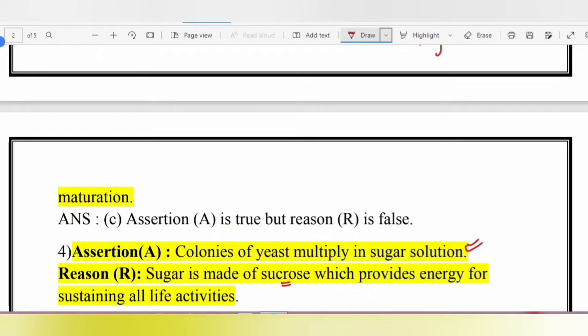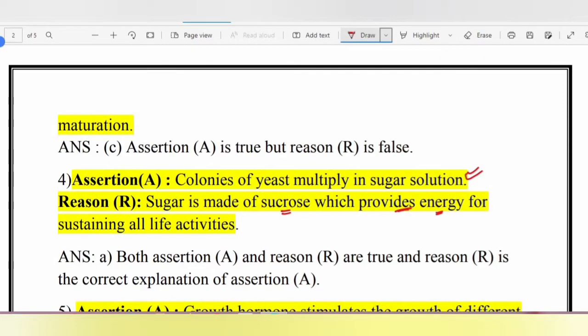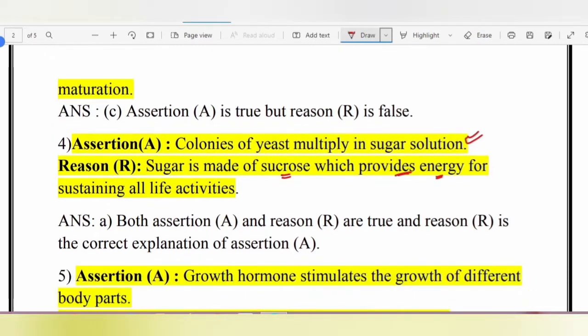And sugar, as we all know, is made up of sucrose, which produces energy. It's a type of carbohydrate which produces energy for sustaining all life activities. So both assertion and reason are true, and reason is the correct explanation of assertion. Alright.